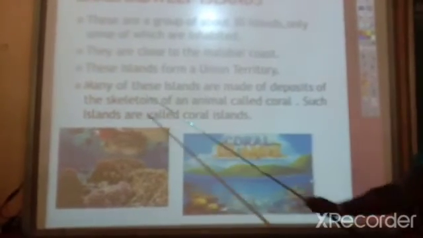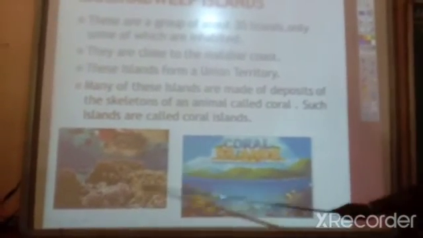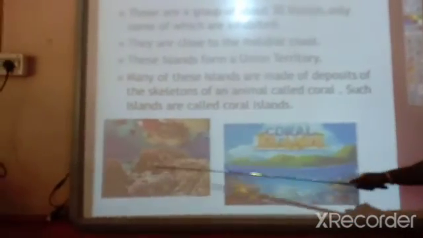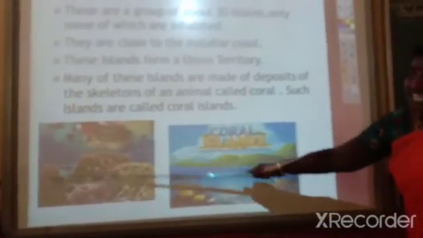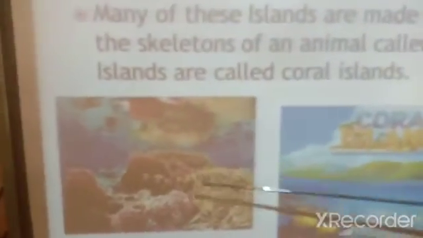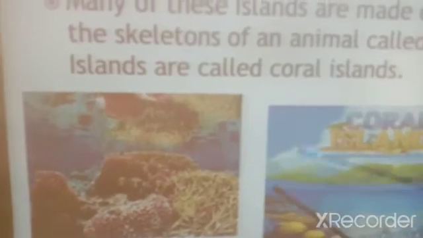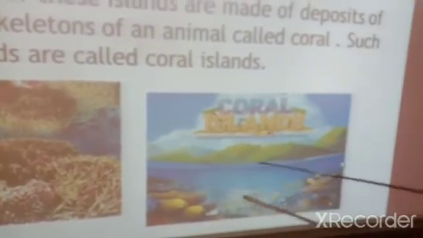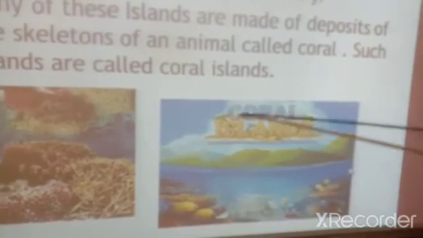Such islands are called coral islands. This is the image of coral. See this image? It looks like one kind of plant, but it is coral. It is a deposit of the skeleton of an animal called coral. This is the image of a coral island.